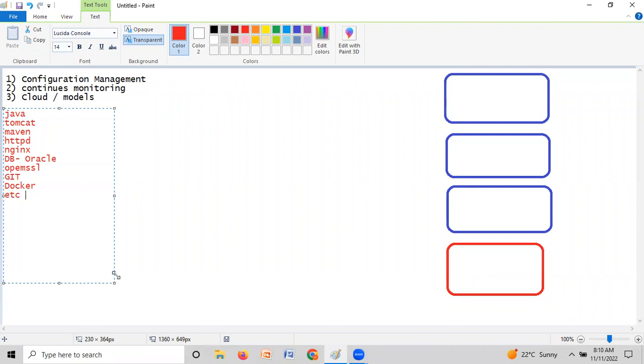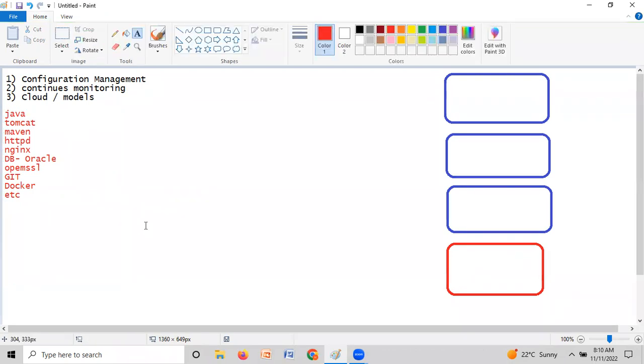See guys, whenever we are working at the organization level, we need to make sure to use some kind of tools. If we want to install these kinds of tools, we need to do it manually, correct? We need to go for the manual process. Suppose I want to install all kinds of software onto these servers, how much time will it take?